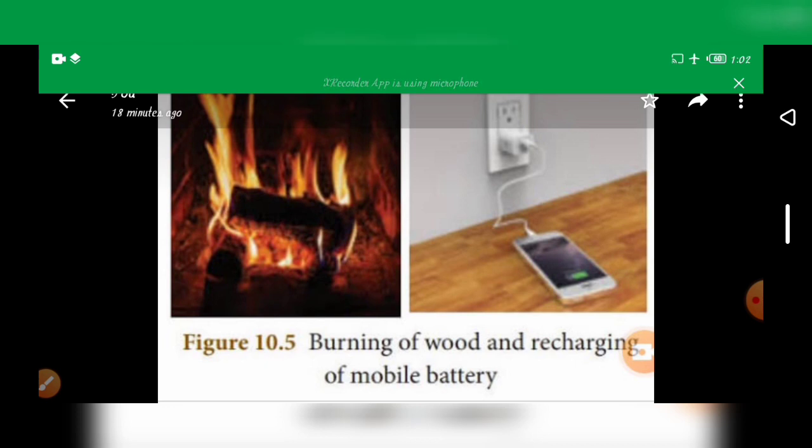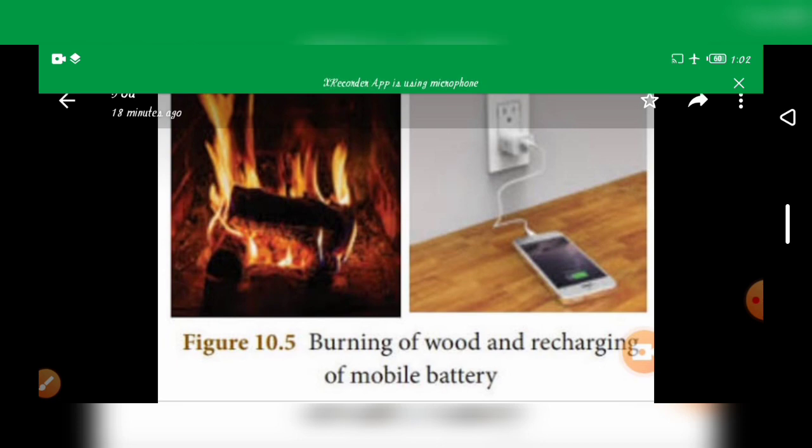For example, take your mobile phone. It has a battery. Whenever it is discharged, on recharging the mobile, these chemical reactions are reversed. Thus a chemical reaction may be reversed under suitable conditions. We are using a lithium ion battery.